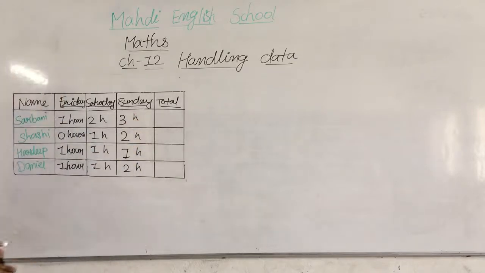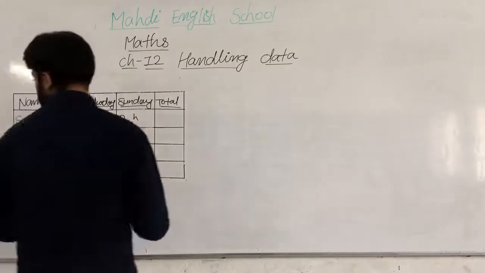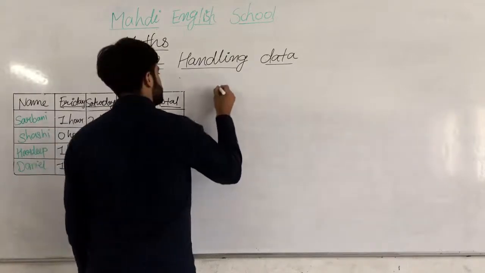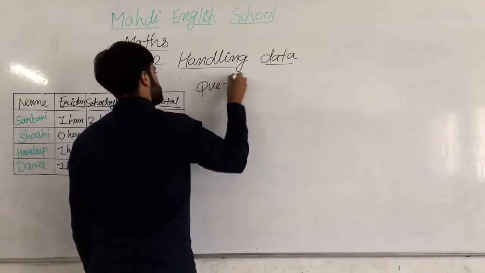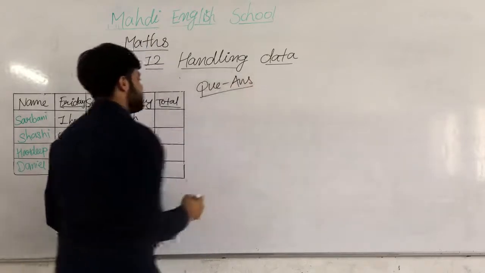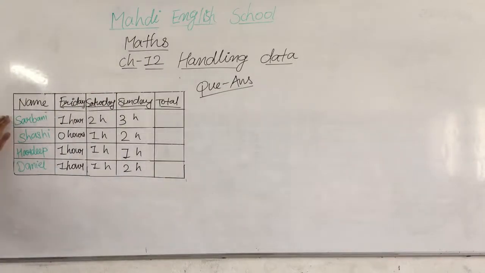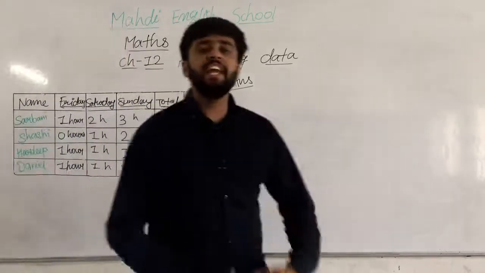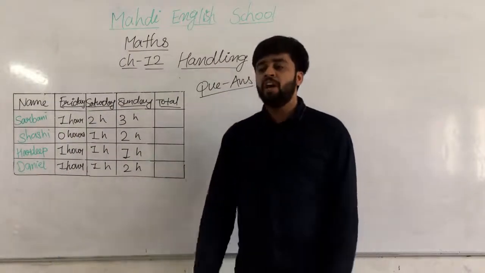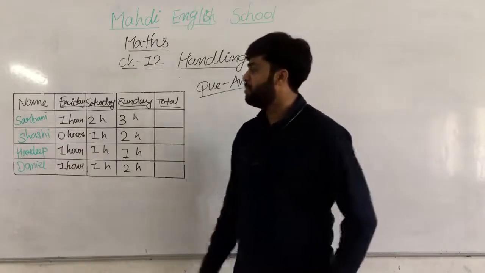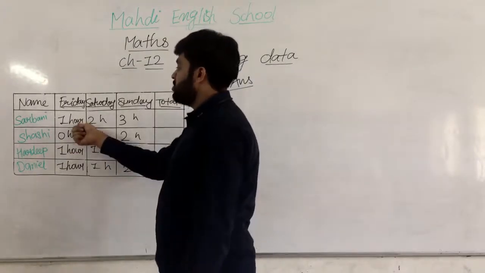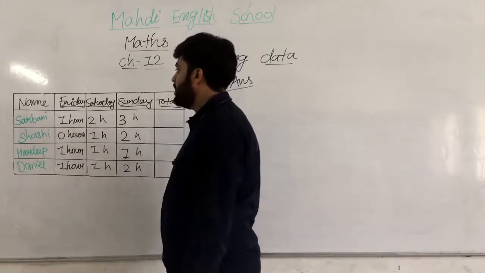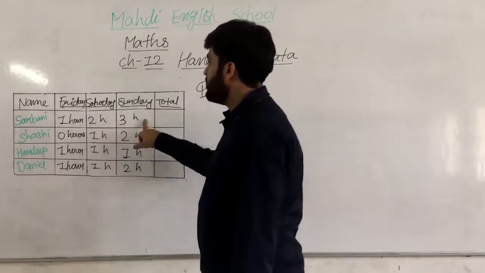Okay, my dear students, here is the name of 4 students: Sabuni, Sakshi, Hardeep and Danny. They all are daily getting up early morning and taking time to read, means giving time to read. Shabni on Friday takes 1 hour to read, Saturday 2 hours and Sunday 3 hours.